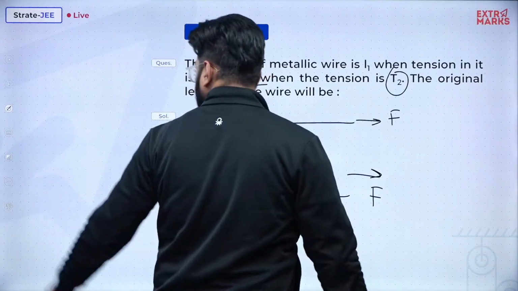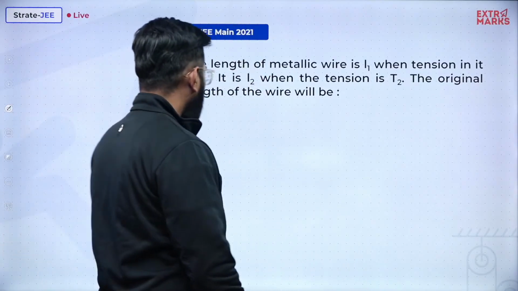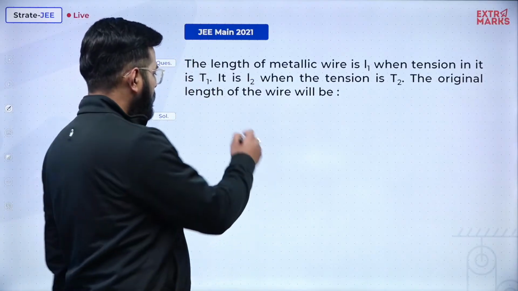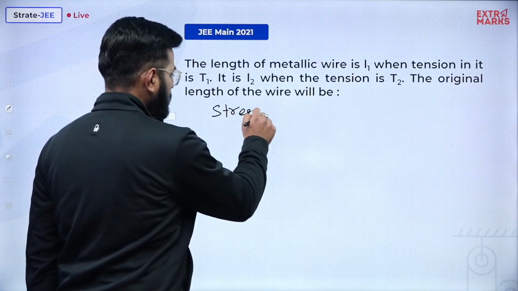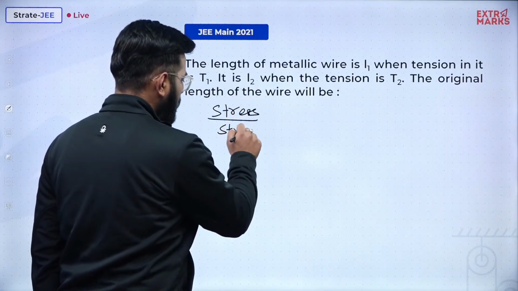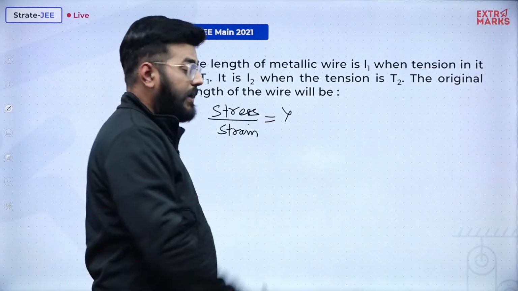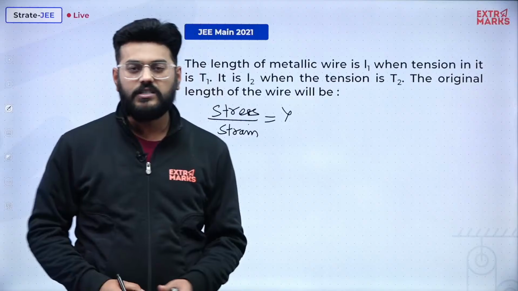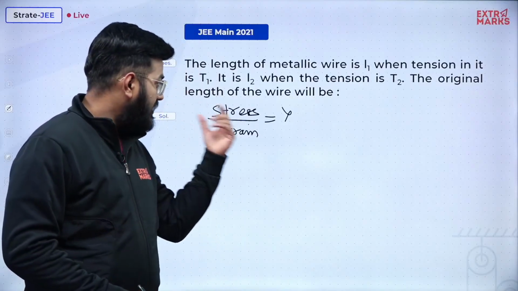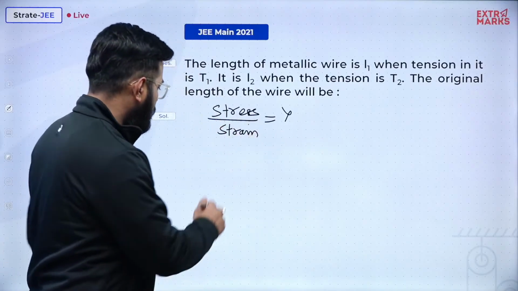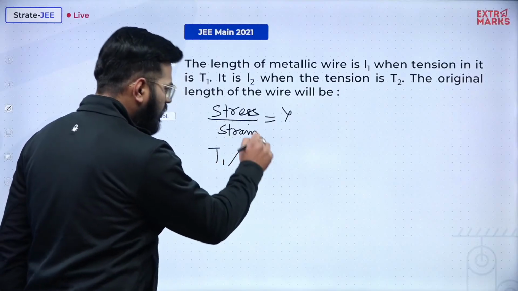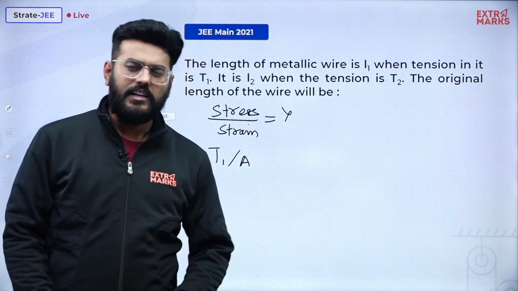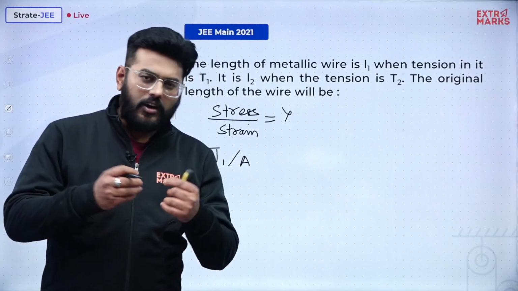Our approach will be pretty simple. We'll use the formula stress upon strain is equal to Y, since I am talking about longitudinal stress, that means Young's modulus of elasticity will come into picture. So what is stress? In the first case the stress will be T1 upon area, but they are not mentioning anything about area. If they are not mentioning anything about area, in a normal sense what should occur?